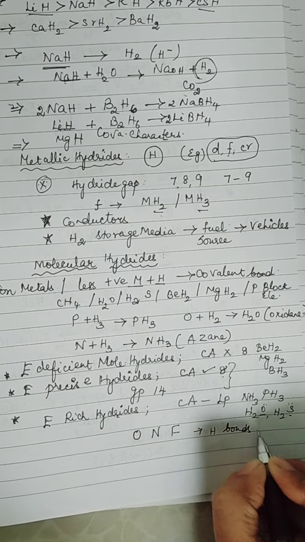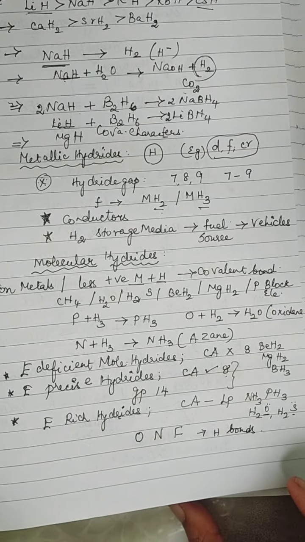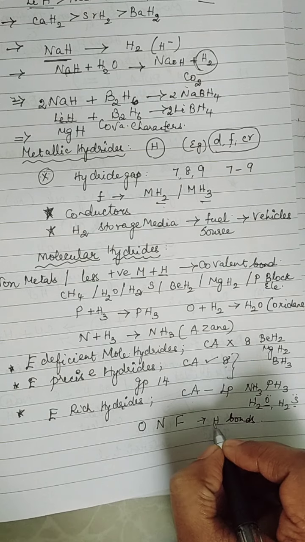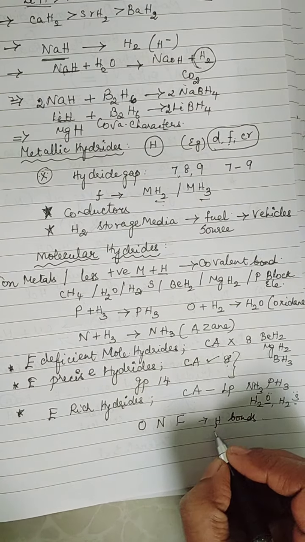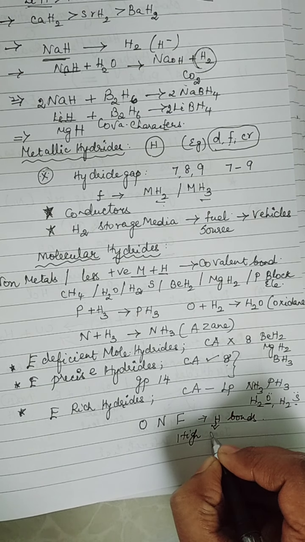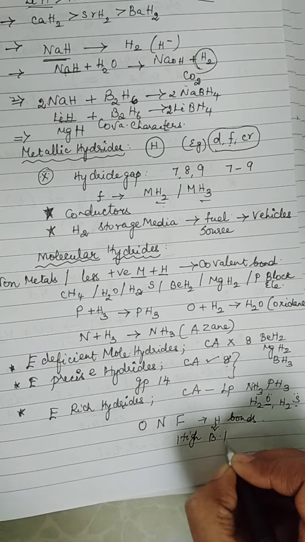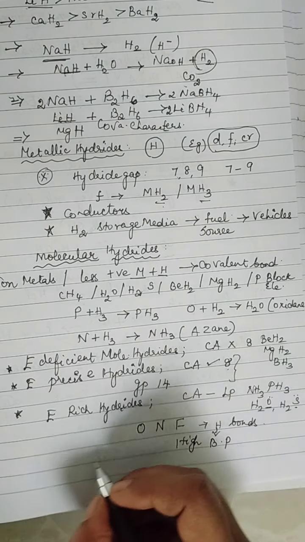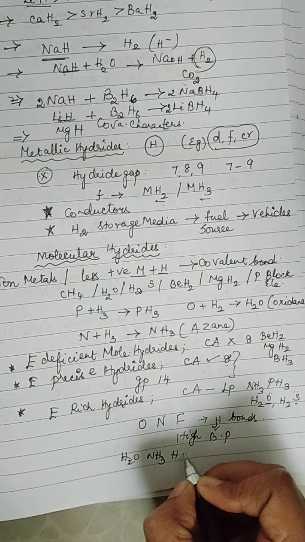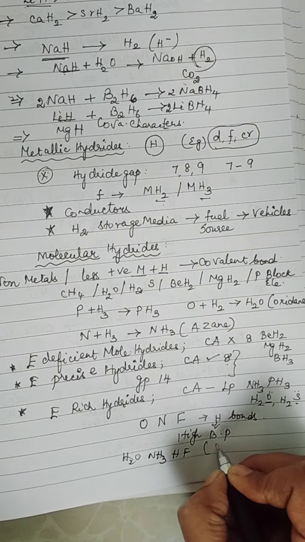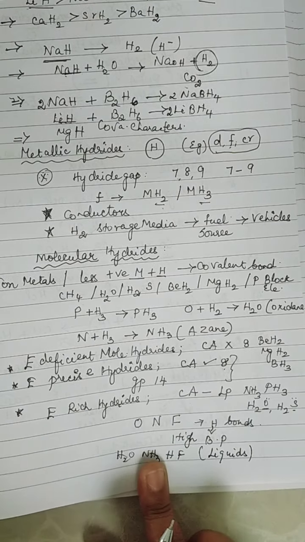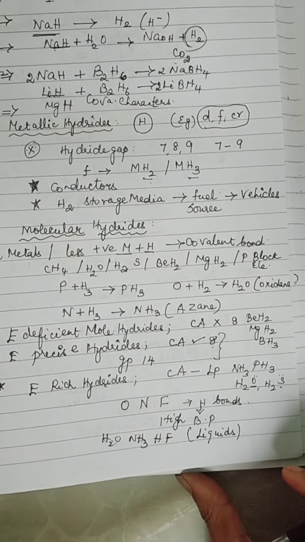Since there is hydrogen bonding in them, there will be a high boiling point. Because of this, your water molecule, your ammonia and your HF exist as liquids due to strong intermolecular bonding. I am repeating the classification of molecular hydrides.